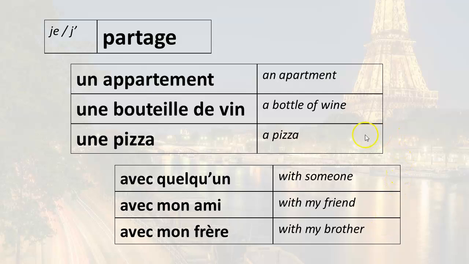I share a pizza. Je partage une pizza. Notice the way the French pronounce the word pizza. Pizza. I share a pizza with someone. Je partage une pizza avec quelqu'un. I share a pizza with my friend. Je partage une pizza avec mon ami. I share a pizza with my brother. Je partage une pizza avec mon frère.